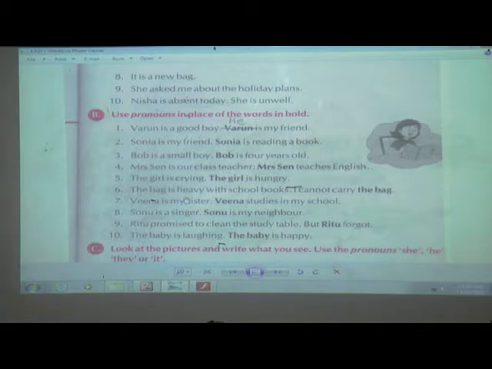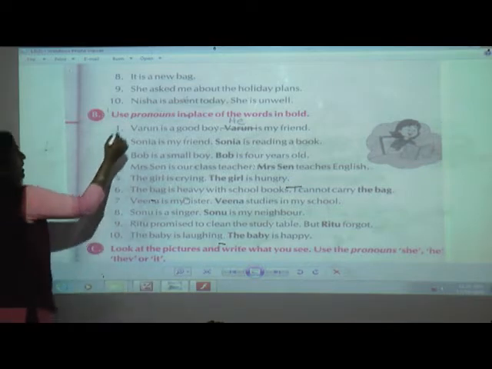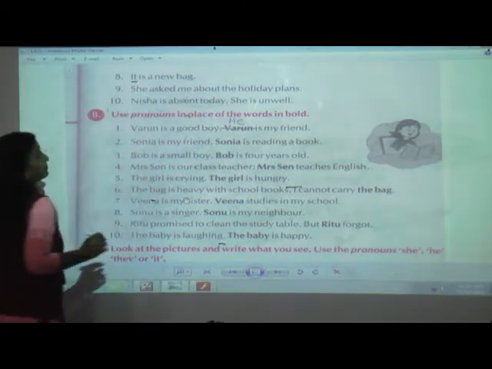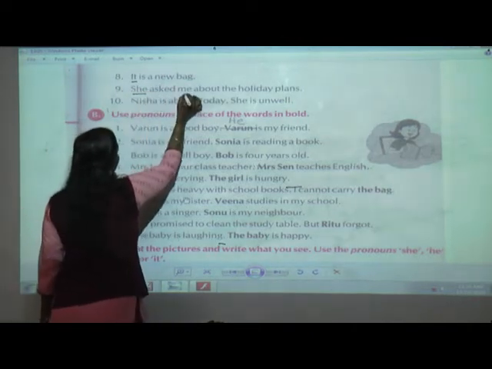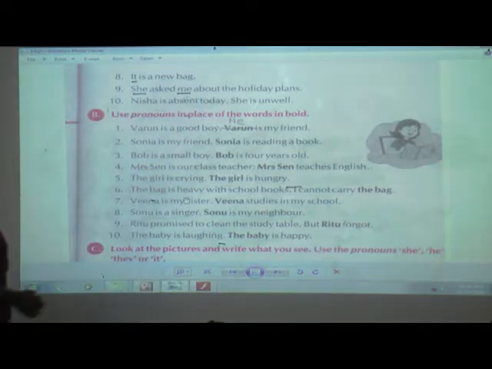Yes, it is a new bag. So it. She asked me about the holiday plans. So what is the pronoun over here? She. And me.